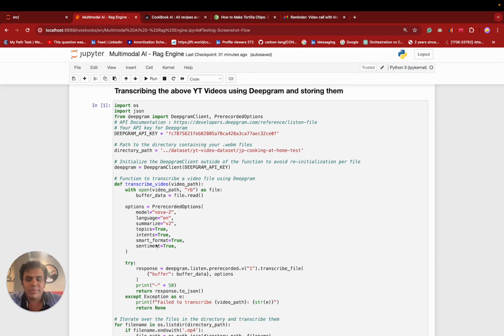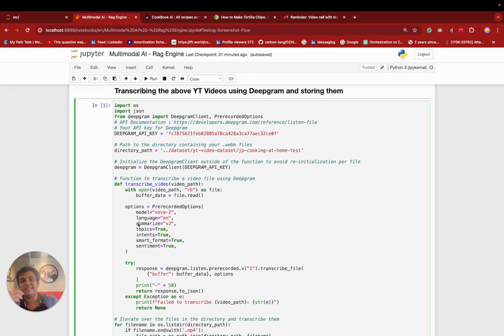One main thing in the Deepgram modeling is that there are certain parameters which Deepgram offers. One is smart format, which basically punctuates all the transcripts which you get. Another is summarize, which gives you a summary from their end, like how your entire transcript looks like. Another important thing is the sentiment part.